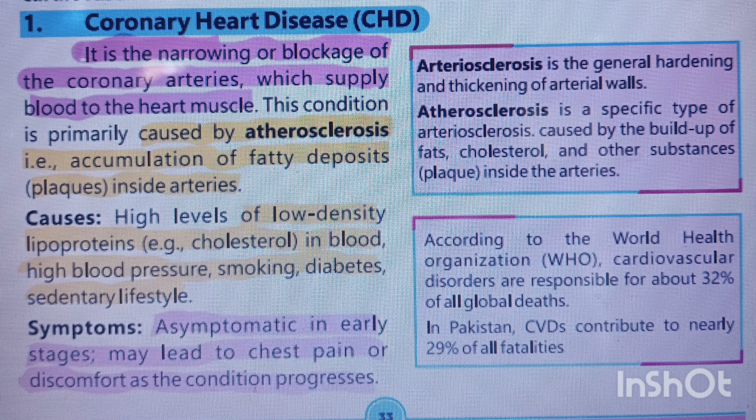What generally happens in arteriosclerosis? Essentially, the walls of the artery become thick and start to harden, and it is said that this occurs specifically because the path of the coronary artery becomes narrowed or blocked, which then leads to atherosclerosis.